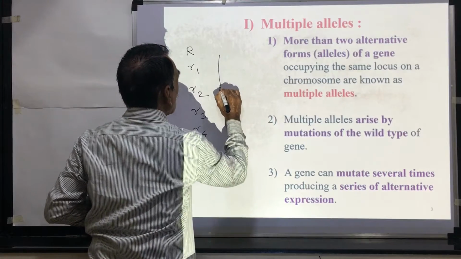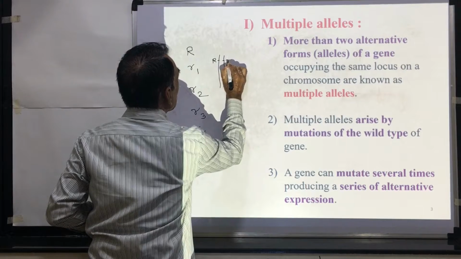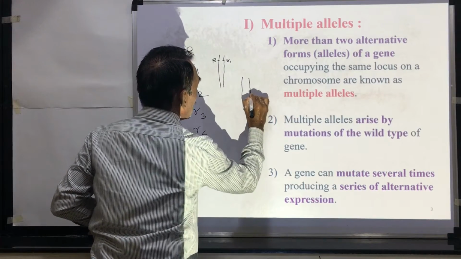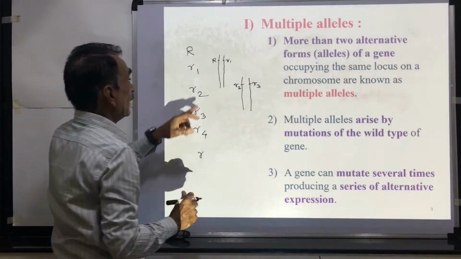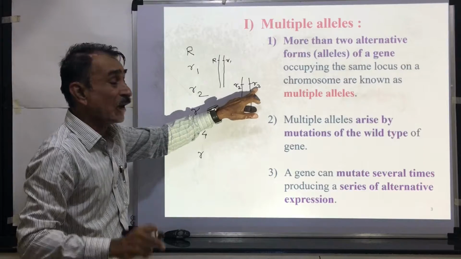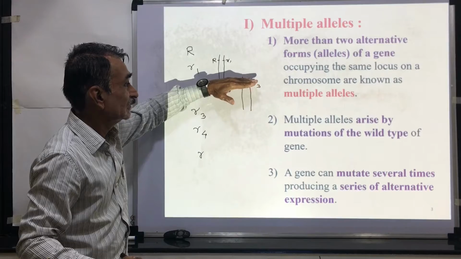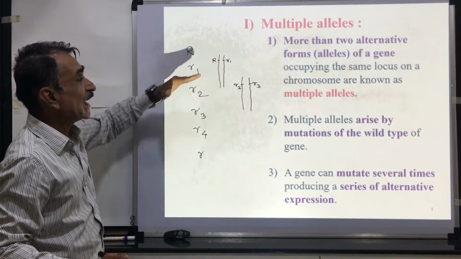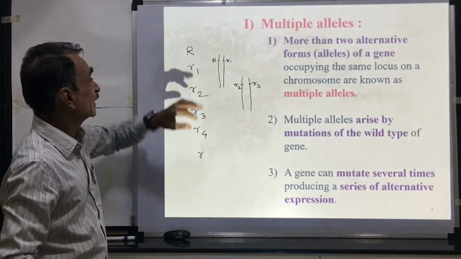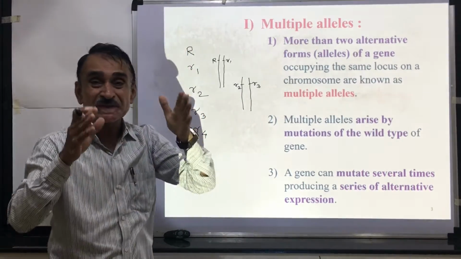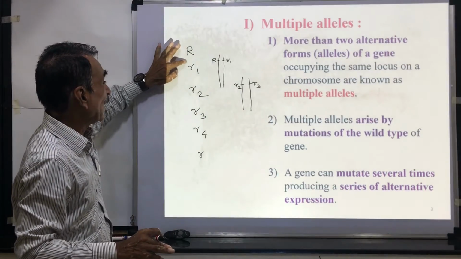For example, these are the two chromosomes. Suppose here there is R, here there is R1, suppose there is R2, suppose here there is R3. These are the different forms of the same gene which are occupying the same locus, the same position on the homologous chromosomes. These are called multiple alleles. Multiple alleles arise because of mutations. This gene mutates. Mutation means change in the structure of a gene. And that's why different forms are produced.